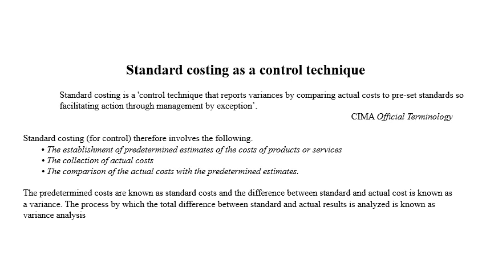The process by which the total difference between standard and actual result is analyzed is known as variance analysis. And in my upcoming lectures, in the next chapter, I will talk about variance analysis. This variance analysis makes an analysis of the difference between the standard of material and the actual cost of material incurred on a product. Similarly, the standard labor cost and the actual labor cost incurred on a product, and finally the standard of variable overheads and the actual overheads incurred.